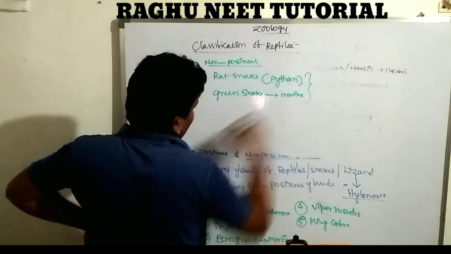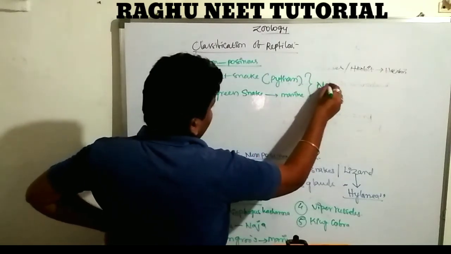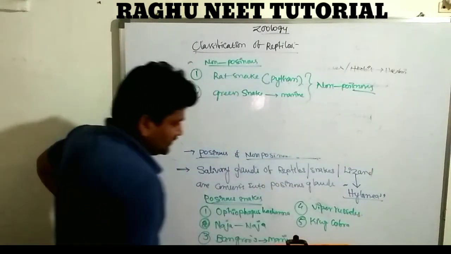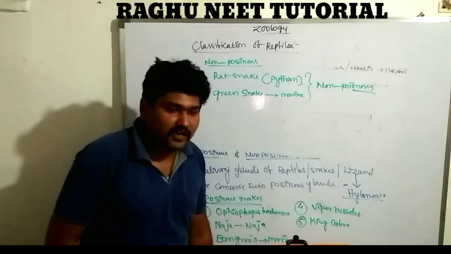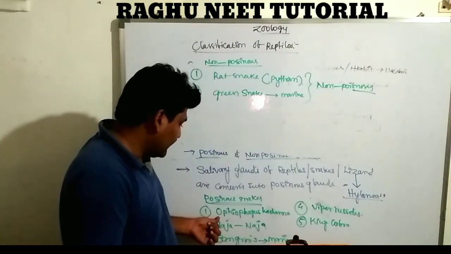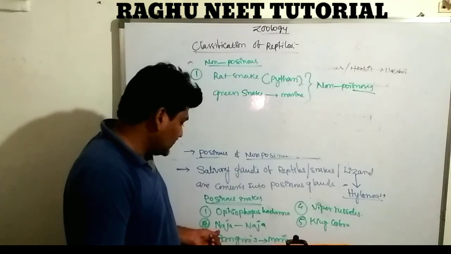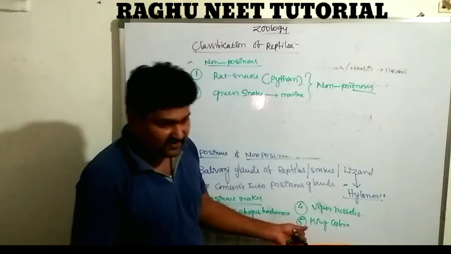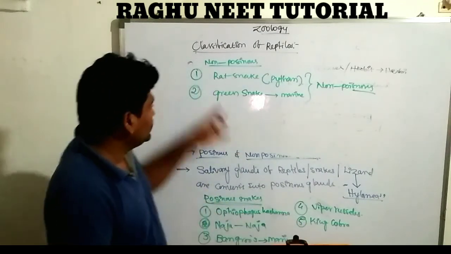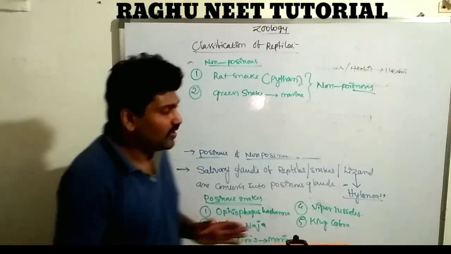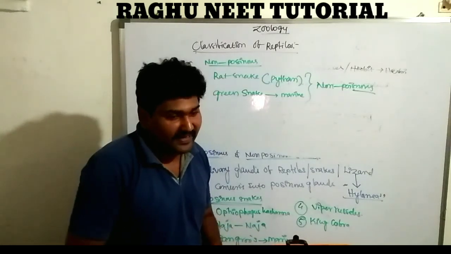These are non-poisonous. Are you clear? Poisonous snakes are Ophiophagus hannah, Naja, Bungarus, Russell's viper, and king cobra. Non-poisonous are rat snake, python, and green snake.